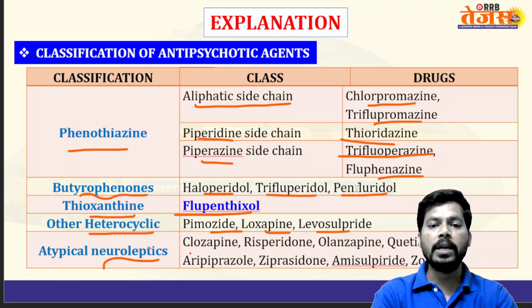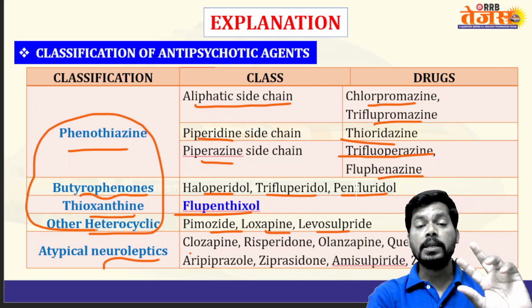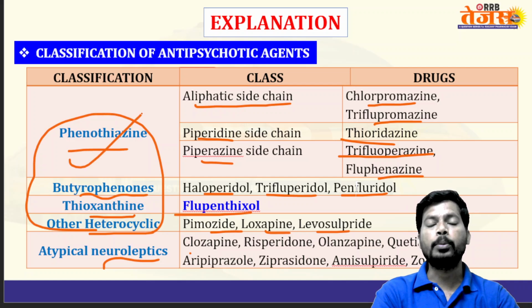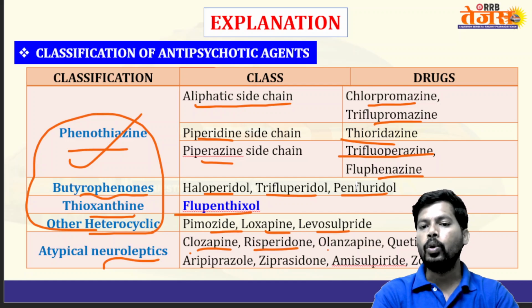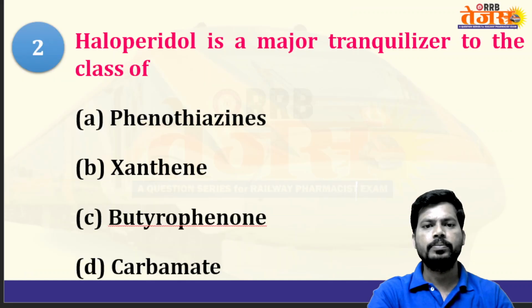This atypical category of drugs differs from the typical or classical antipsychotics because atypical drugs can block serotonin as well as dopamine receptors. When coming to the classical or typical drugs, they only block dopamine receptors. Drugs like clozapine, risperidone, olanzapine, quetiapine, and aripiprazole, a partial agonist, ziprasidone, amisulpride, zotepine. So this is the classification of antipsychotics based on their chemistry.